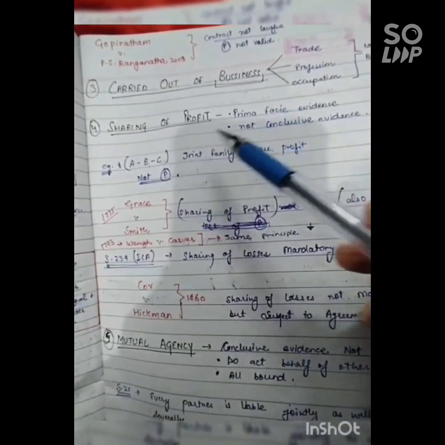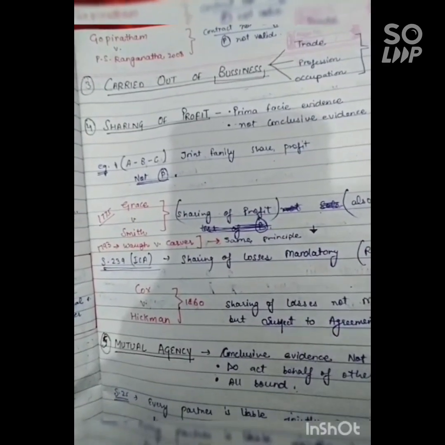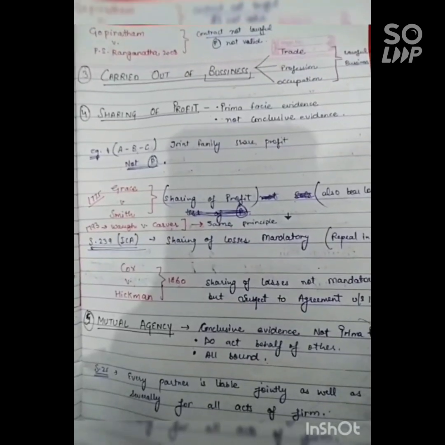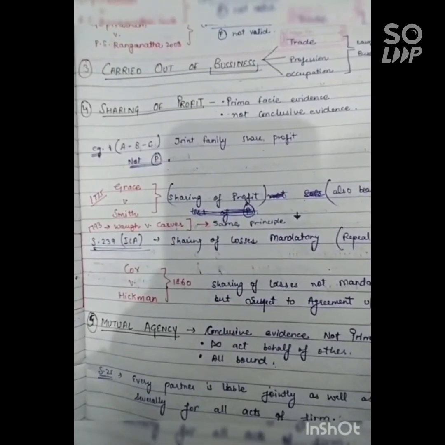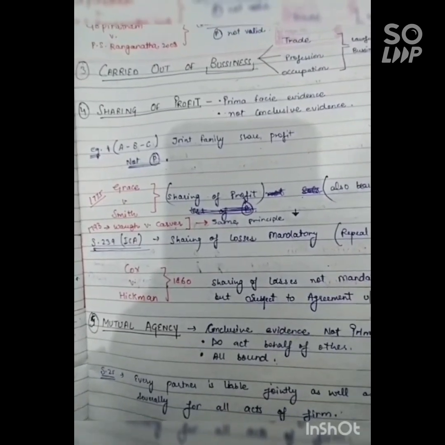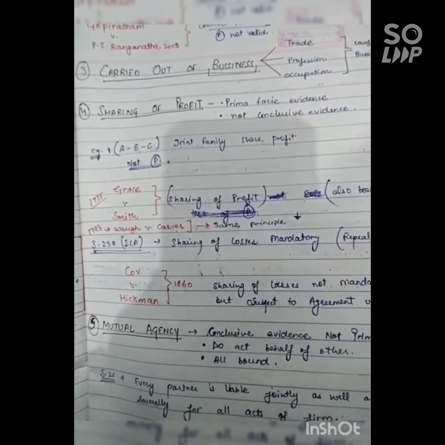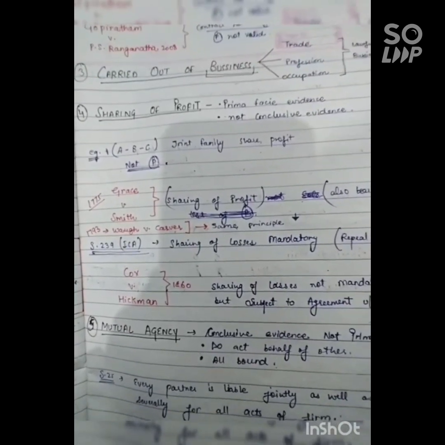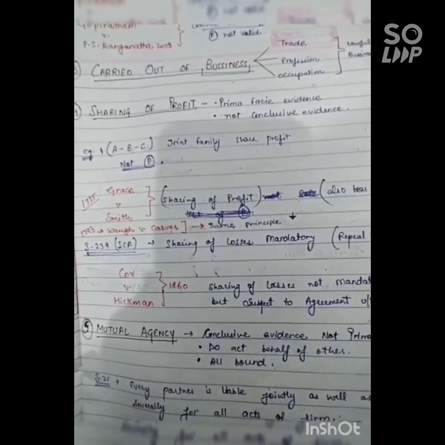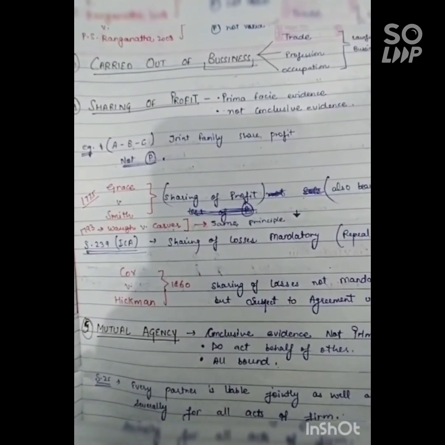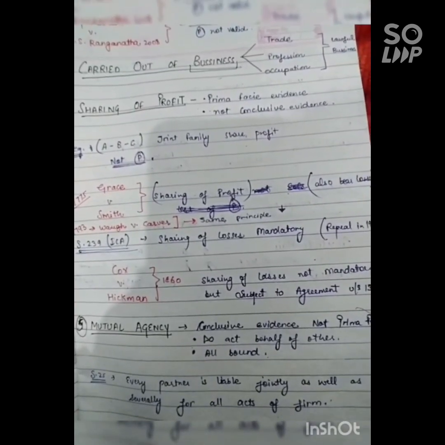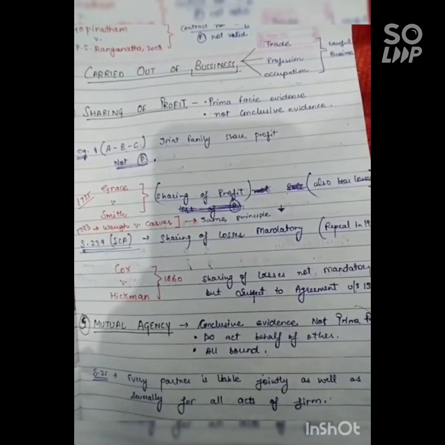Fifth essential is sharing of profit. Firstly, sharing of profit is prima facie evidence and it is not conclusive evidence. For example, there are three persons A, B and C. If they form a joint family and share the profit, it does not follow that they are partners. There are two very famous English cases. First is Grace versus Smith and second is Waugh versus Carver. In both the cases, it was held that sharing of profit also means sharing the losses.